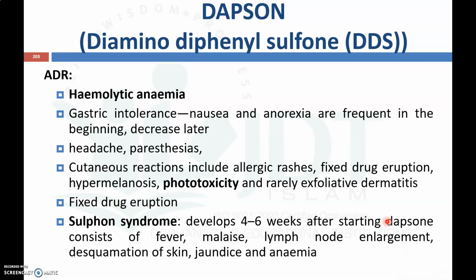So we have to educate and advise patients who are taking the anti-leprotic drug dapsone that it is better to avoid contact with sunlight after taking dapsone. Then it may produce a sulfone syndrome, usually developing 4 to 6 weeks after starting dapsone, and it consists of fever, malaise, lymph node enlargement, then jaundice and anemia. So these are the adverse drug reactions of dapsone.